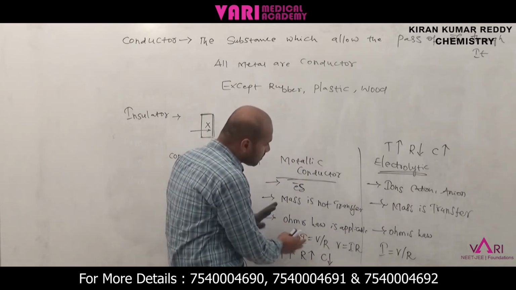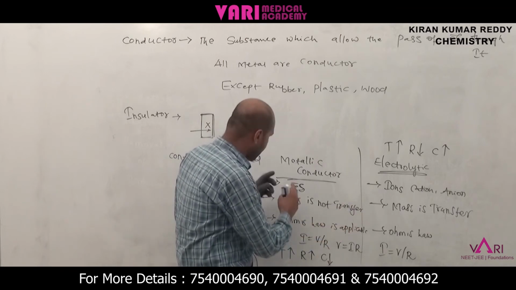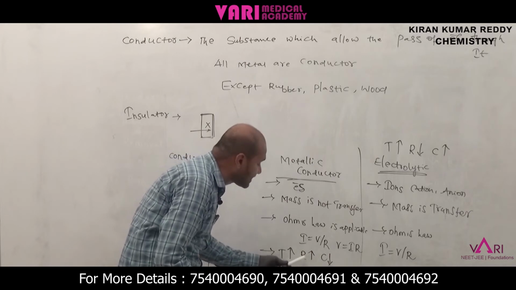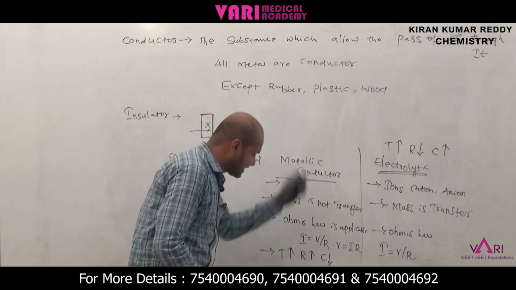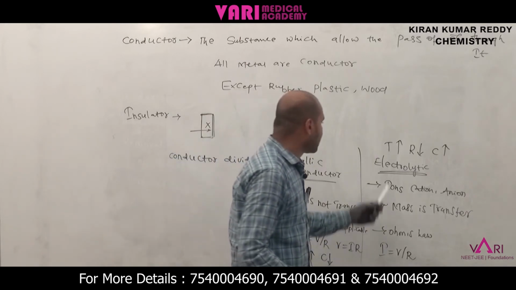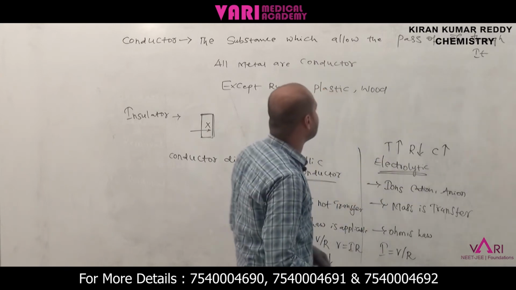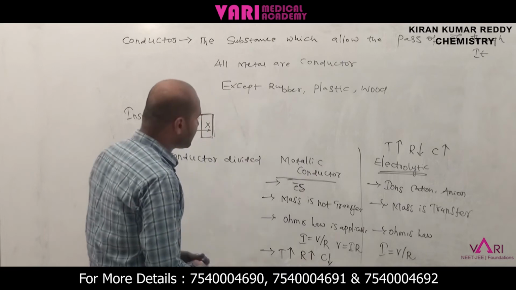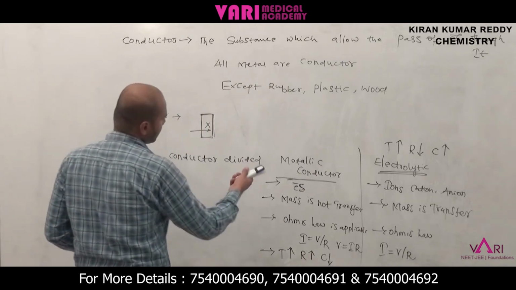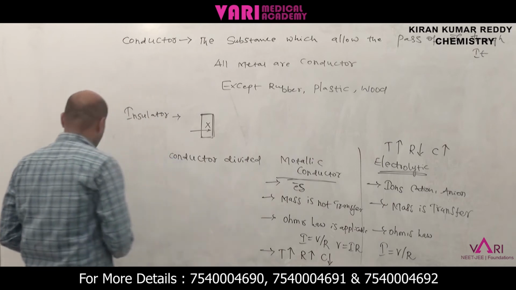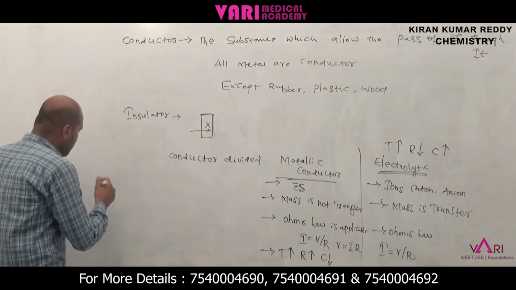Ohm's law is applicable in both cases. When temperature increases, in a metallic conductor resistance increases and conductance decreases, while in an electrolytic conductor resistance decreases and conductance increases. This is the very basic level. Now I am coming to the electrolyte.